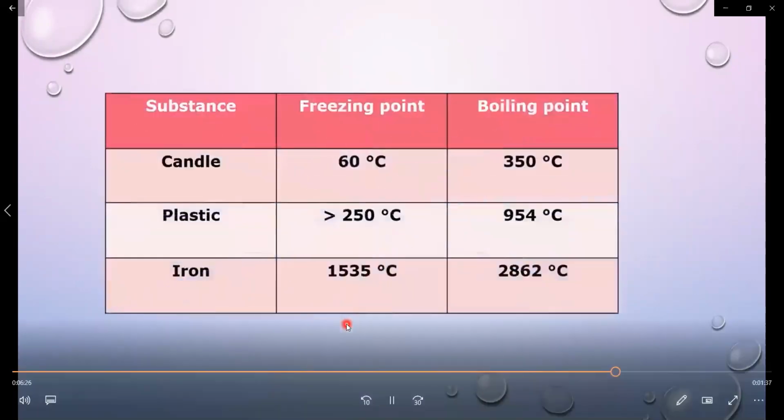Students, let us study this chart. The chart given below shows information about the melting point and boiling point of substances like candle, plastic and iron. See, candle freezes at 60 degrees Celsius and its boiling point is 350 degrees Celsius. Plastic, more than 250 degrees Celsius, and its boiling point is 954 degrees Celsius. Iron, 1535 degrees Celsius, and its boiling point is 2862 degrees Celsius.